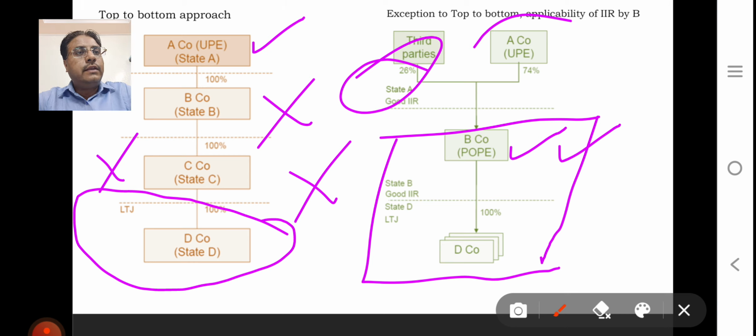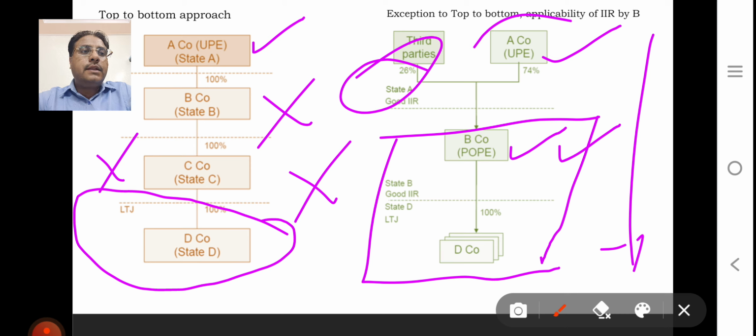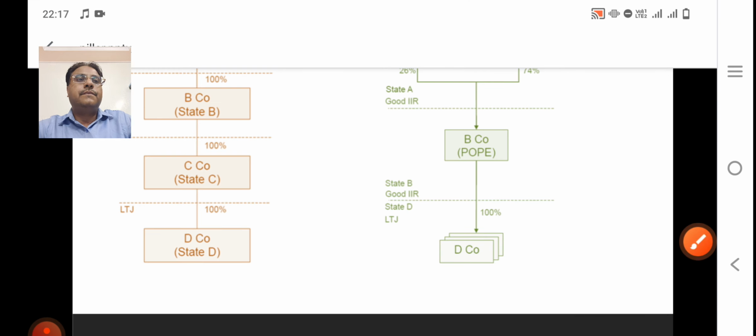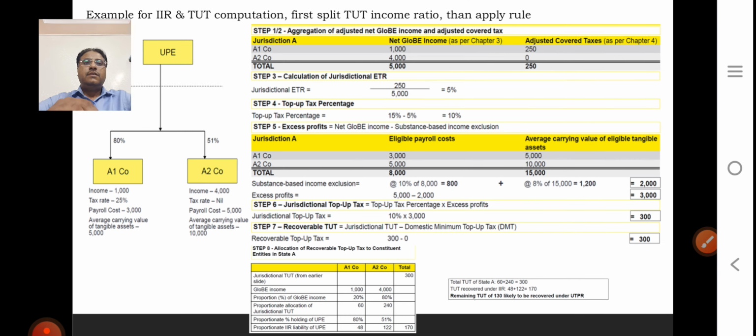If it were allocated from the A country, then 74% of 10,000, only 7,400, will be recovered. So it is suggested in the rule itself, in the commentary itself, to apply from the lower side. Normally it is followed from top to bottom, but in case of split ownership, the lower country is suggested.